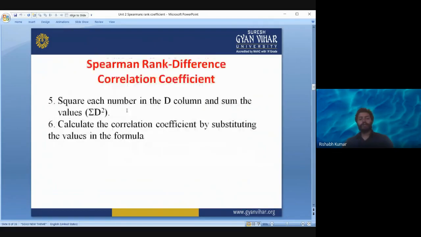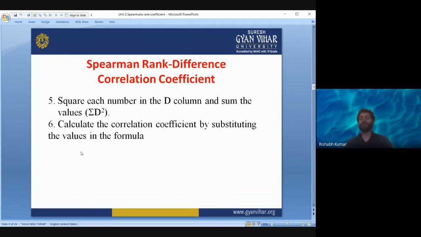So square each number in the D column and sum the values of this D column. There will be a column named D. You will sum that column, and another column, D square. You will sum that also. Then calculate the correlation coefficient by substituting the values in the formula.